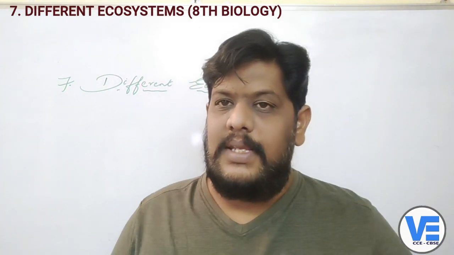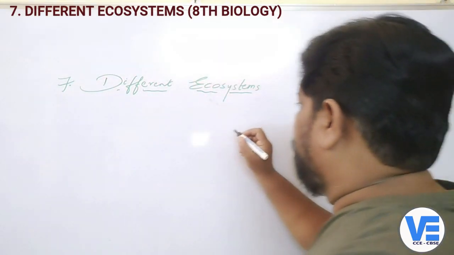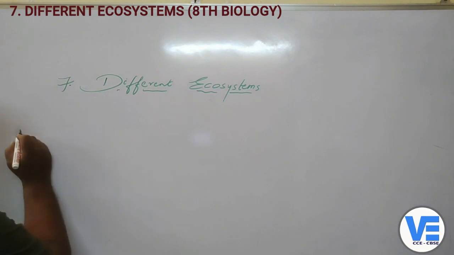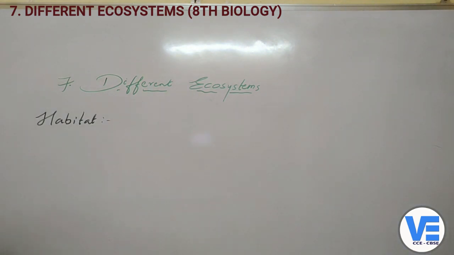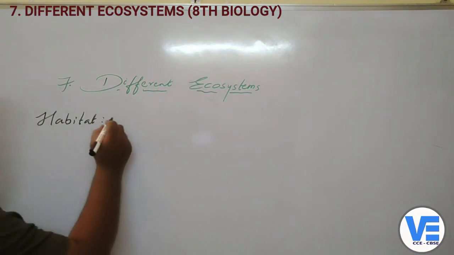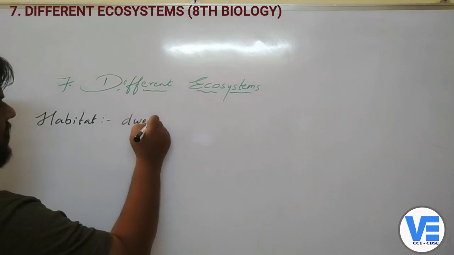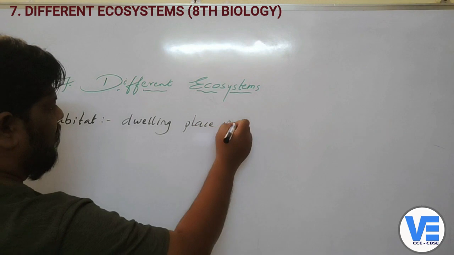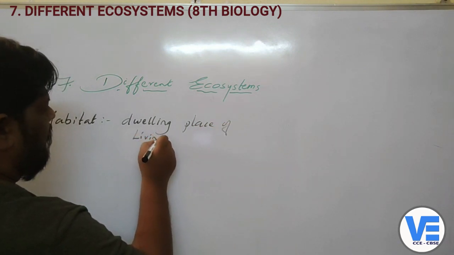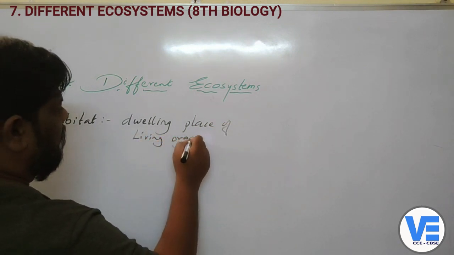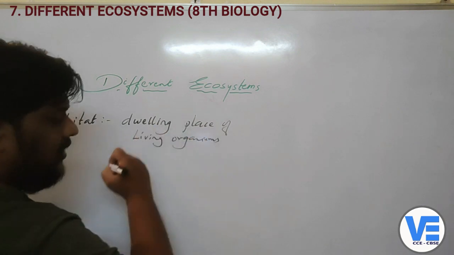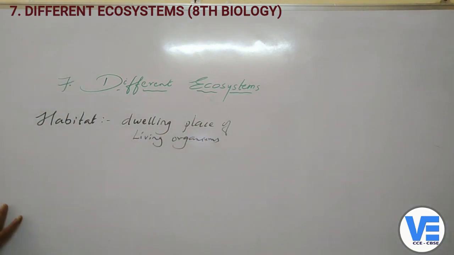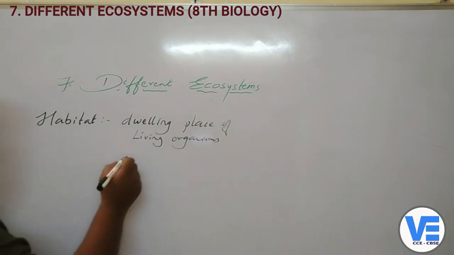Okay, the first one is the habitat. What is habitat? It is the dwelling place of living organisms. Okay, so it's a dwelling place of living organisms.